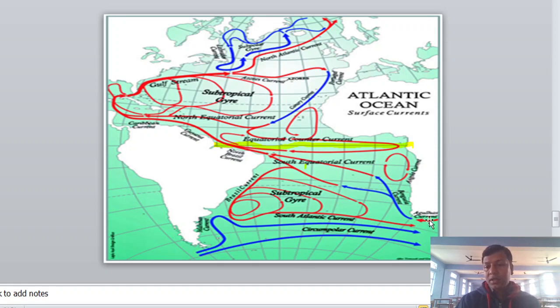This is the part of Agulhas, Cape Agulhas. Like in the Indian peninsular part we have Cape Comorin, Kanyakumari, similarly near Cape Town we have Cape Agulhas, the last part of the South African nation. So here is the warm Agulhas Current. Here also a subtropical gyre occurs.